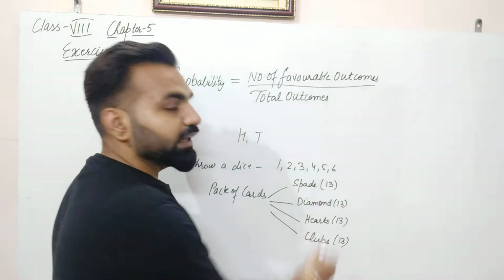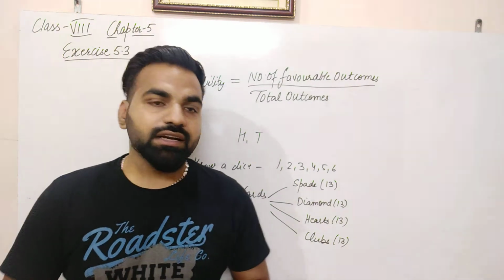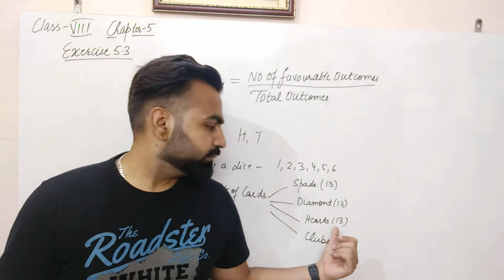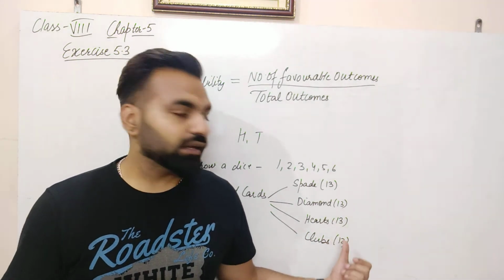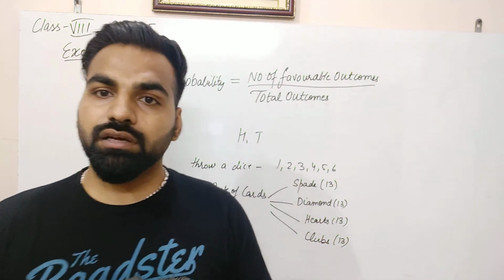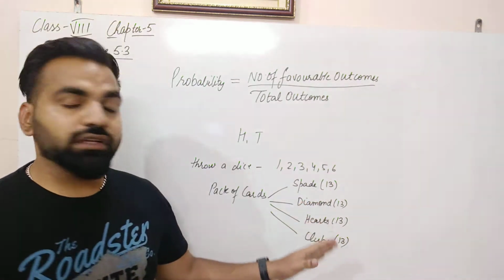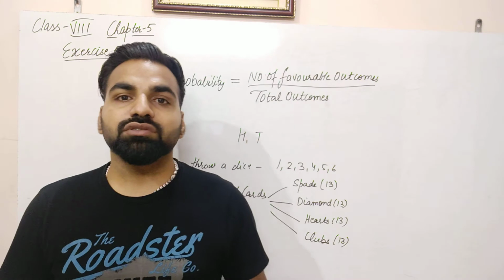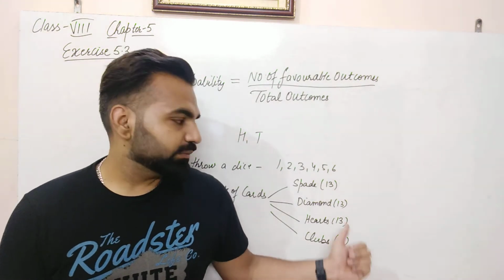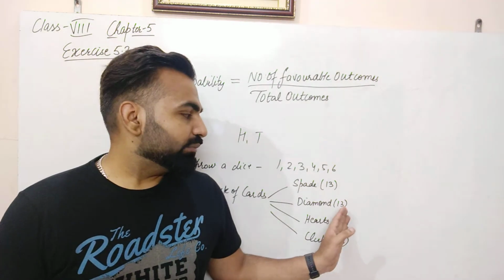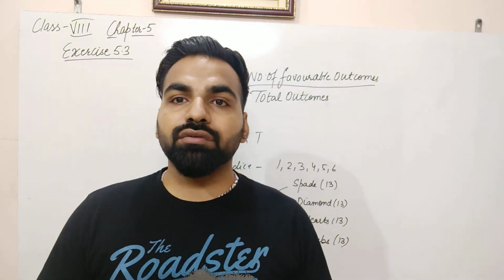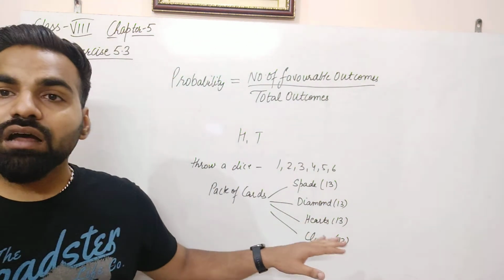13. So there are a total of 52 cards here. 13 are spades of black color, 13 diamonds of red color, 13 hearts of red color, and 13 are clubs, again black color. So there are 2 types of cards, red and black, and 4 types of cards in this black and red category: diamond, spade, hearts, and club.